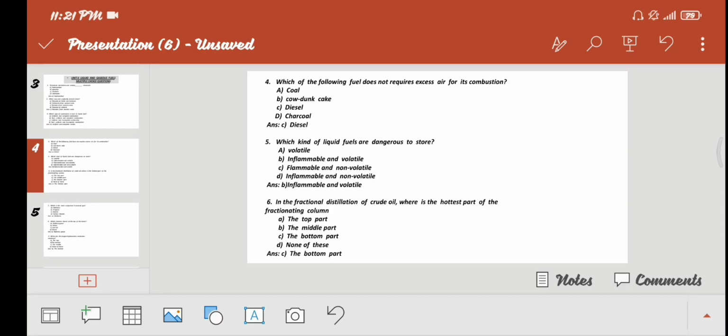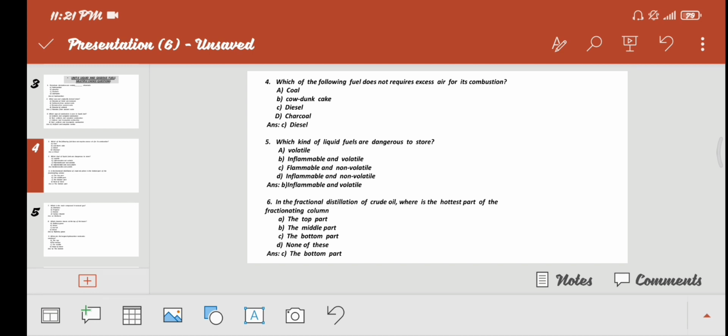Which of the following fuel does not require excess air for its combustion? Option A. Coal. Option B. Cow dung cake. Option C. Diesel. Option D. Charcoal. Option C is correct, that is diesel.